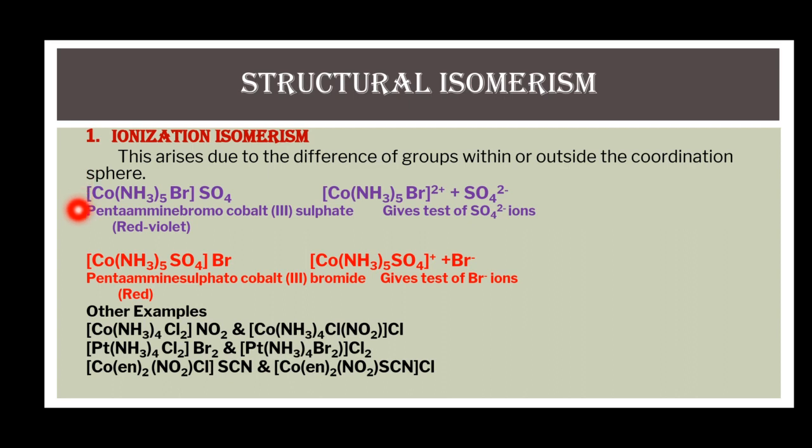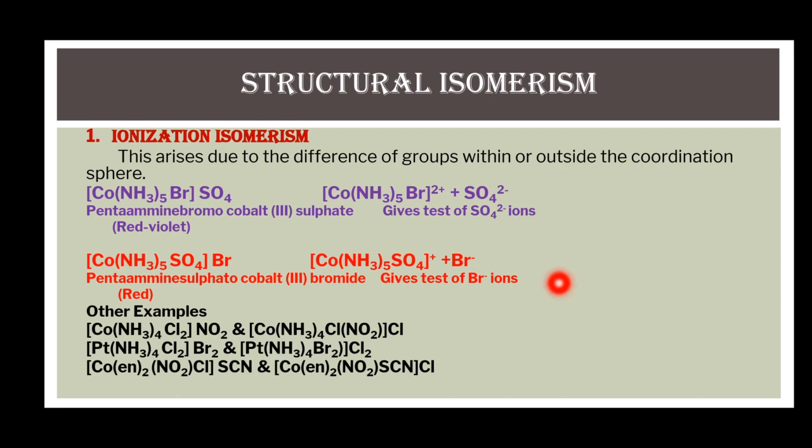In the first reaction, this is a complex of cobalt, pentaamminebromocobalt(III) sulfate. In this compound, there are 5 amine ligands and 1 bromide ligand present within the square bracket, and sulfate ion is present outside the square bracket. This compound is red violet in color. When this compound is dissolved in water, it produces a complex ion and sulfate ion, and the solution of this compound gives the test of sulfate ions.